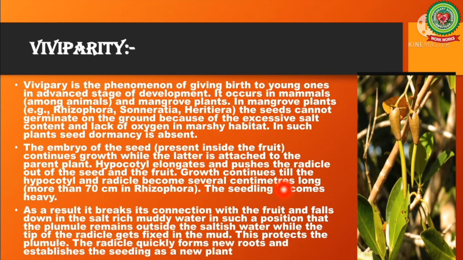As a result, it breaks its connection with the fruit and falls down on the salt-rich muddy water in such a position that the plumule remains outside the salty water while the tip of the radicle gets fixed to the mud. This protects the plumule. The radicle quickly forms new roots and establishes the seedling as a new plant.